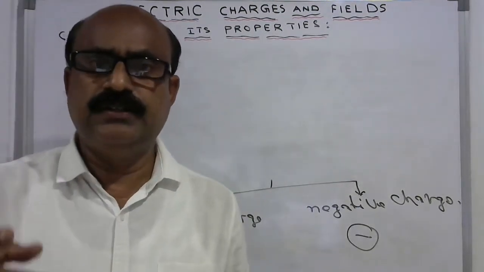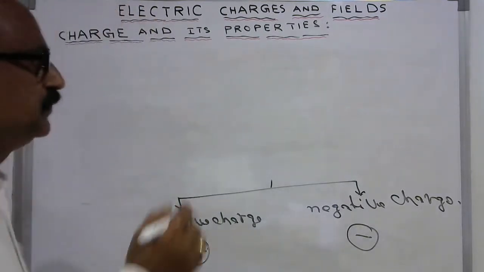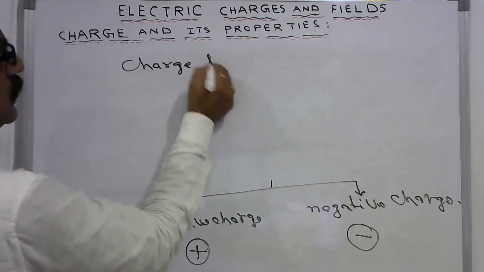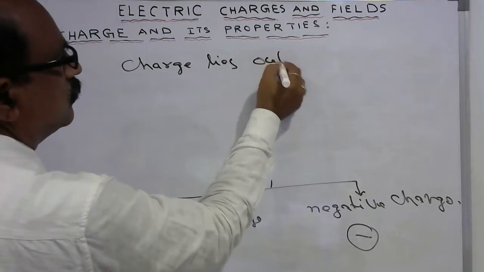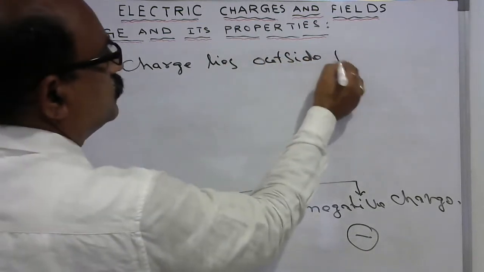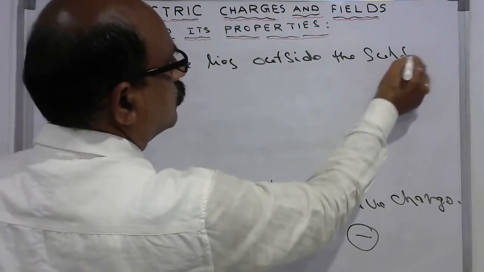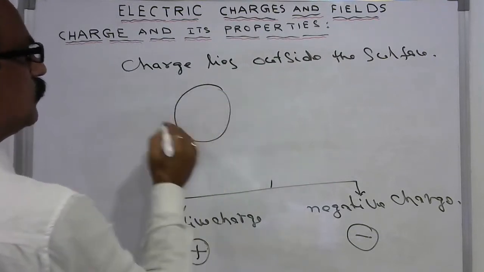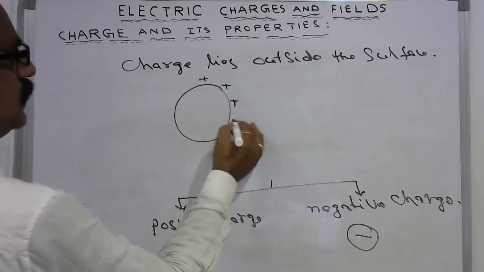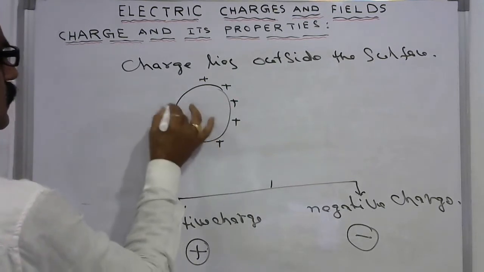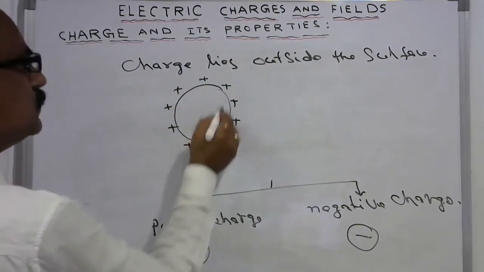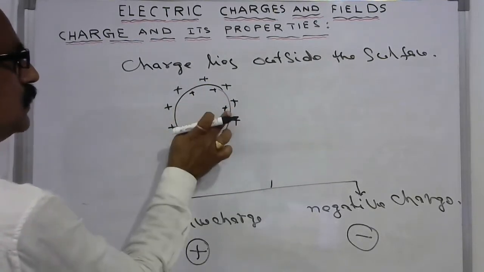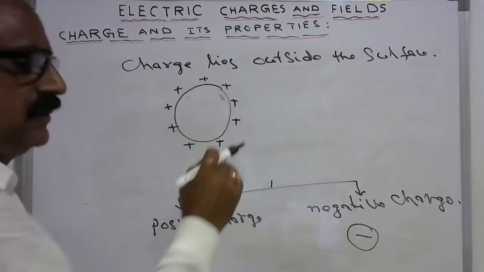Next, charge always lies outside the surface of the body. Say for example, you take one sphere, the charge will be displayed outside the surface like this. So there is no possibility of the charge existing inside. So inside is not possible. This is not possible. It always exists outside.